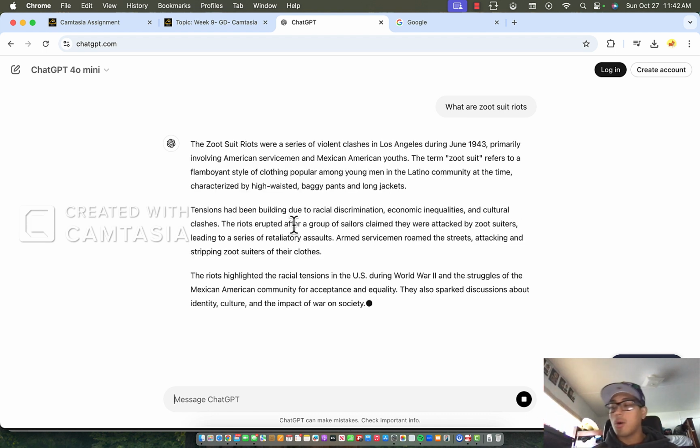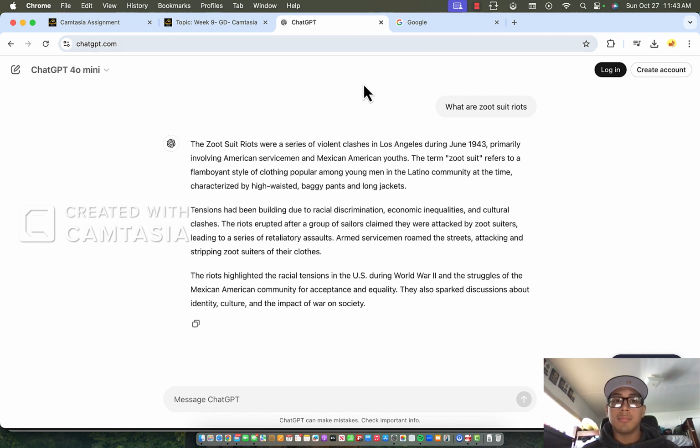And then it just gives you an overview of what the Zoot Suit riots were, who was being targeted, why they were being targeted, and then you get the discrimination, economic inequalities, and cultural clashes. And this is just a brief overview of what the students can get their hands on.